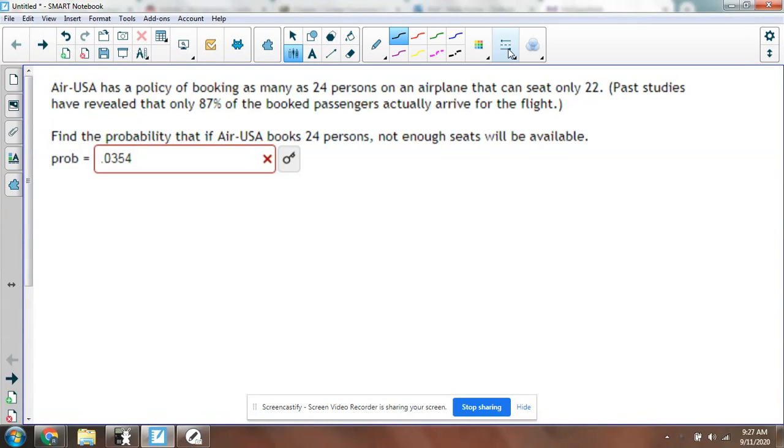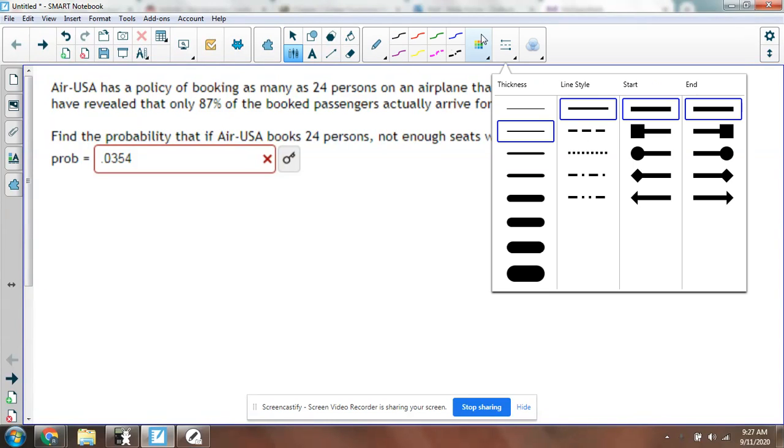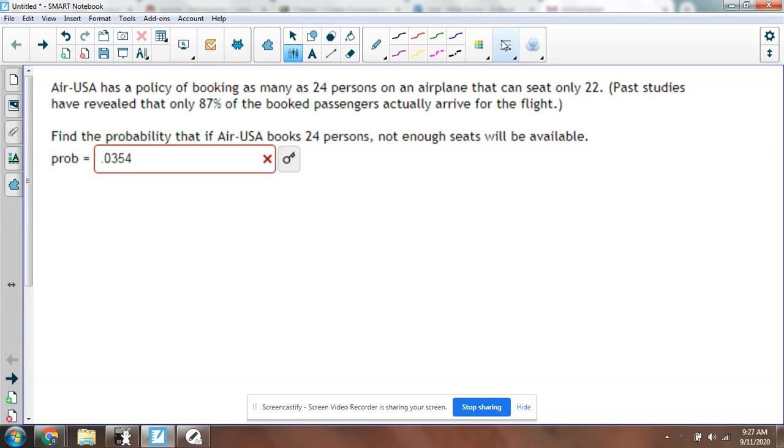Okay, we have this question here. It says Air USA has a policy of booking as many as 24 people on an airplane that can seat only 22. 87% of passengers arrive for the flight. Find the probability that if Air USA books 24 people, not enough seats will be available.